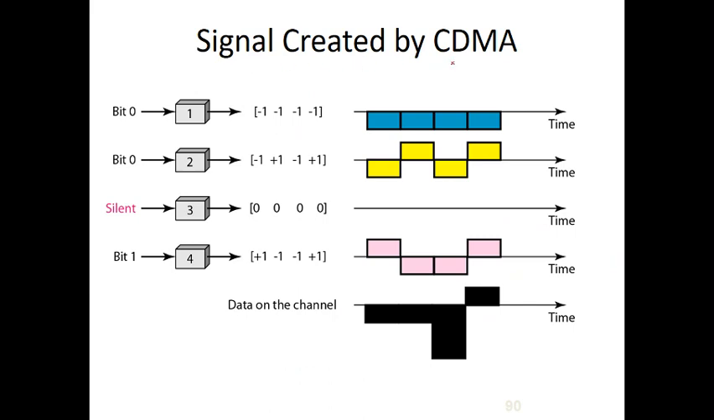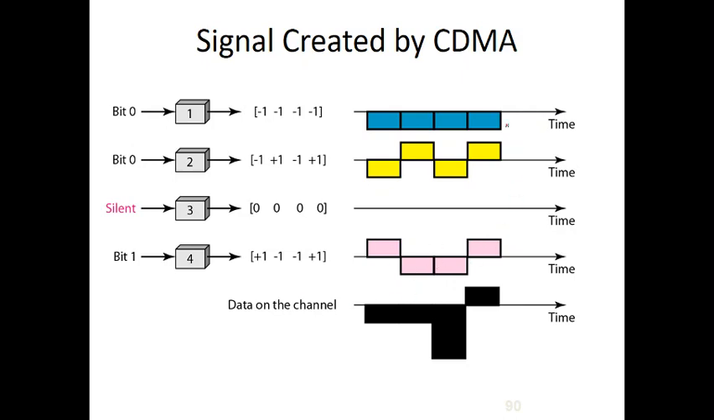So, signals created by CDMA. We'll see how the signals are created, based upon the energy voltage levels. All the codes are -1, that is why the voltage level is on the negative side, and here it is -1 +1 -1 +1, so negative voltage, positive voltage, negative voltage, positive voltage. Here there is no data, that is why there is no signal. And in this case +1 -1 -1 +1, so positive, negative, negative, positive.